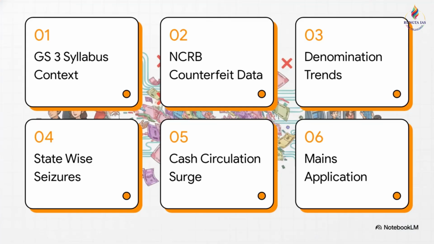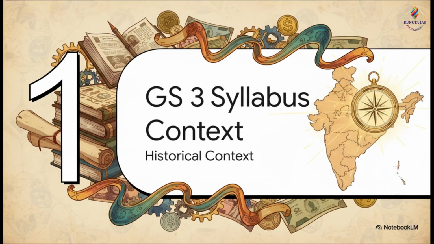Okay, so quickly note down today's syllabus mapping. We're going to move step by step from the GS3 syllabus context into the latest NCRB counterfeit currency data, analyze denomination trends, look at statewide seizure patterns, check out the surge in cash circulation, and finally, discuss the mains and interview application. All right, moving into Section 1, GS3 syllabus context.